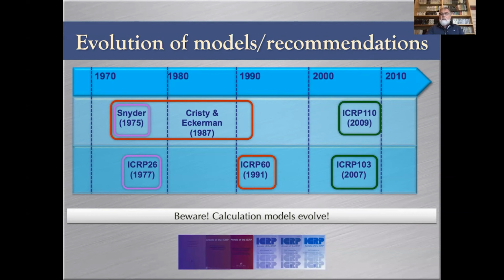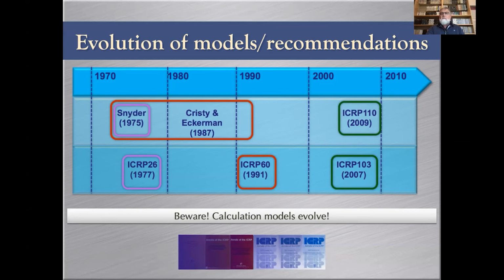It's actually interesting to note that ICRP 103 recommends using models that were not published at the time ICRP 103 was published. So you have to be very careful because the calculation models evolve in time.